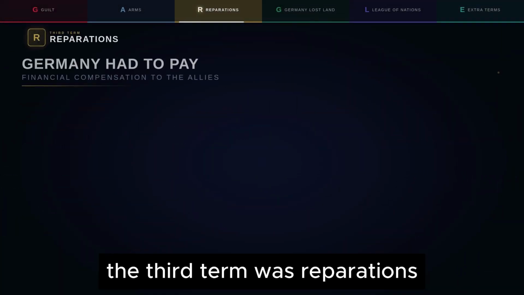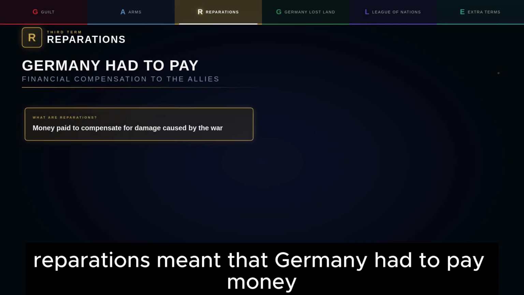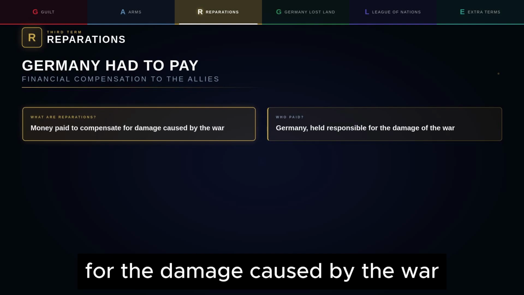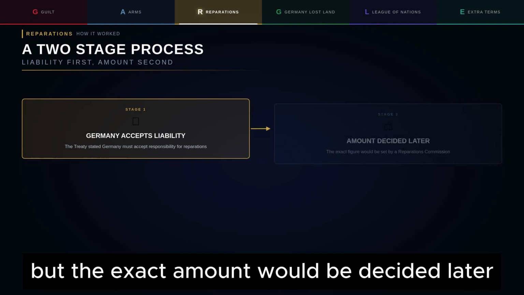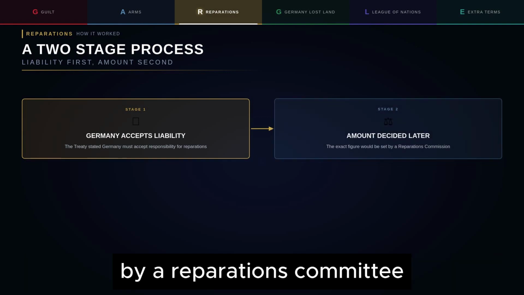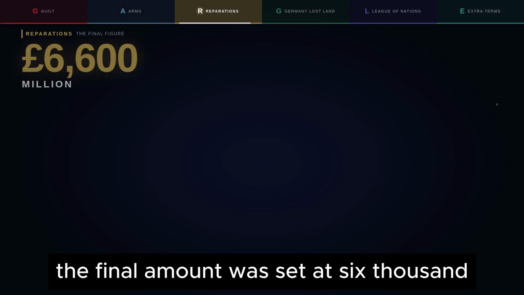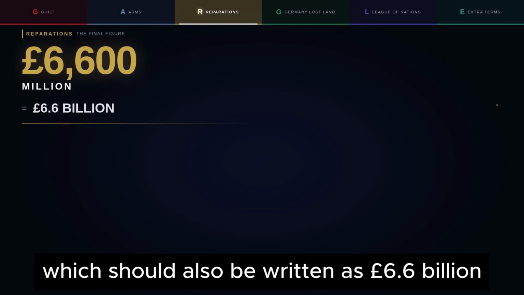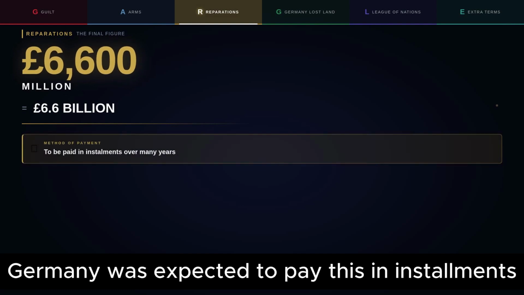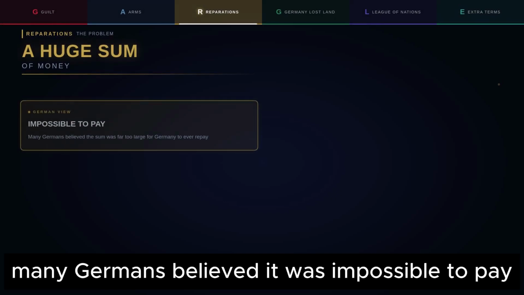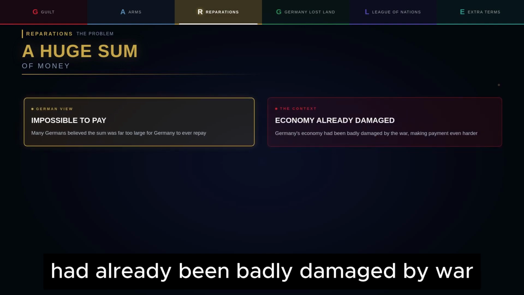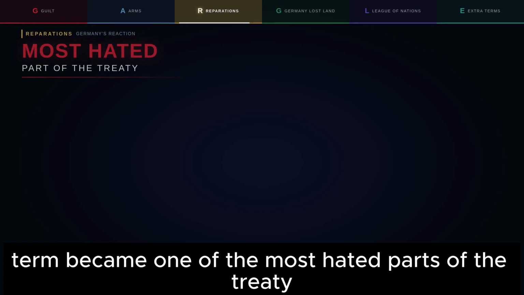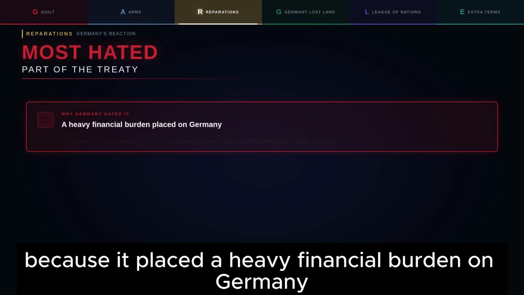The third term was reparations. Reparations meant that Germany had to pay money to compensate the Allies for the damage caused by the war. At first, the Treaty of Versailles stated that Germany had to accept liability for reparations, but the exact amount would be decided later by a reparations committee. The final amount was set at £6,600 million, which should also be written as £6.6 billion. Germany was expected to pay this in instalments. This was a huge sum of money. Many Germans believed it was impossible to pay, especially because Germany's economy had already been badly damaged by war. The reparations term became one of the most hated parts of the treaty because it placed a heavy financial burden on Germany.